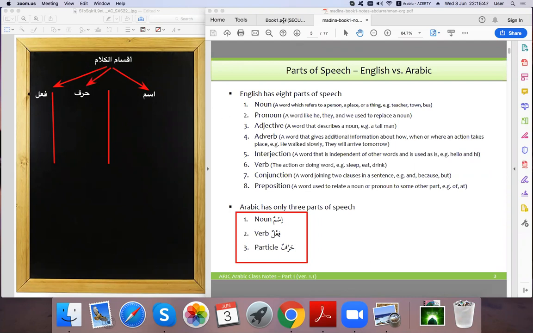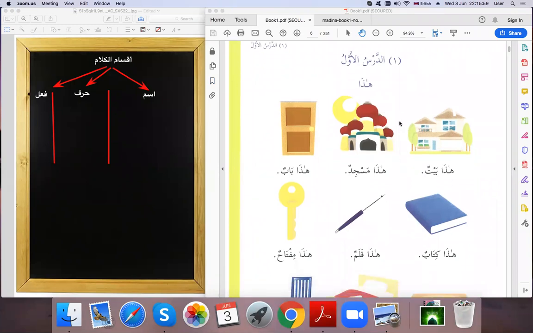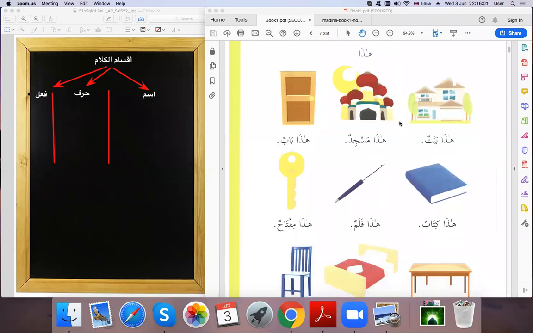Bismillah. We come back to our pages. We have the first lesson focused on هذا, which is ism ishara, demonstrative pronoun. That's a pronoun in English, but in Arabic we call this an ism. Okay, ism ishara هذا.